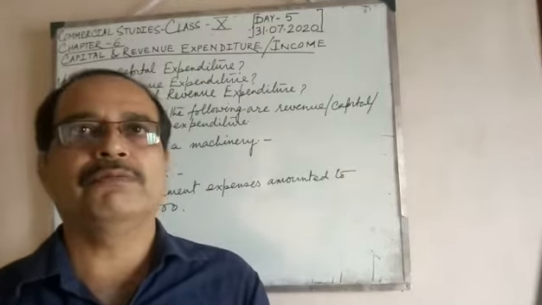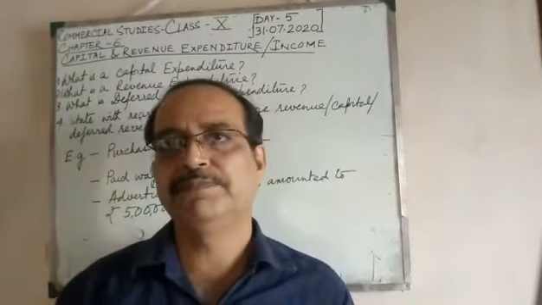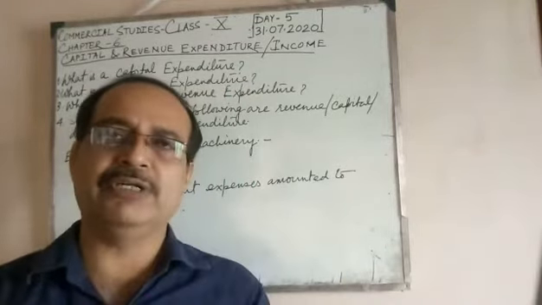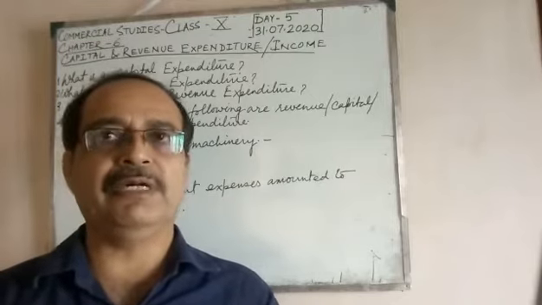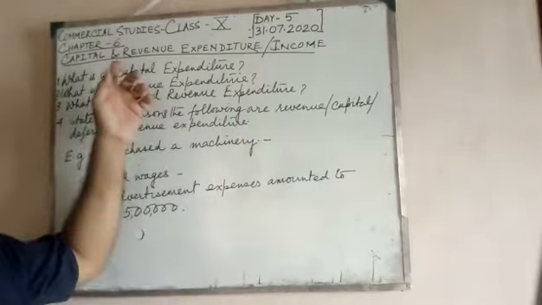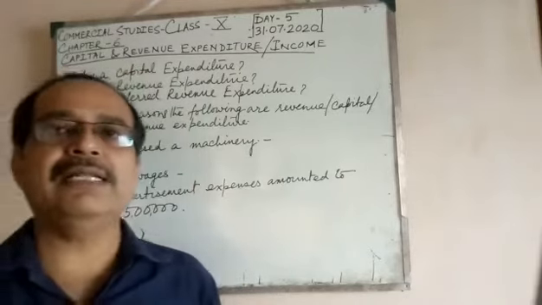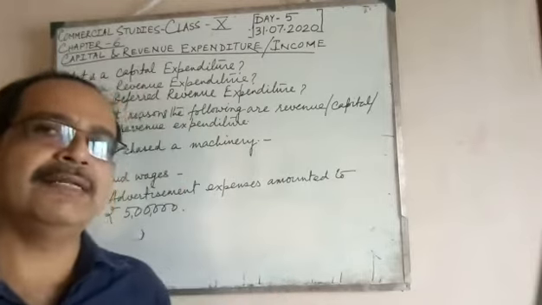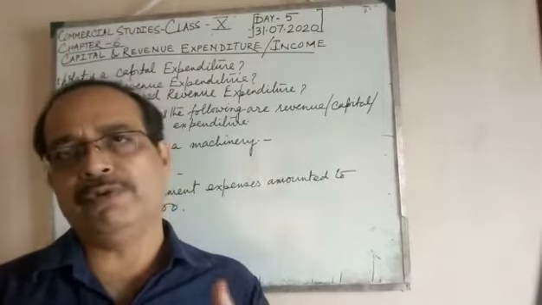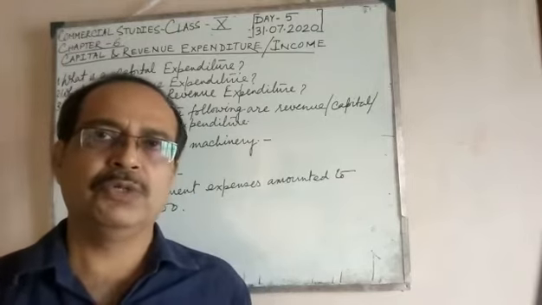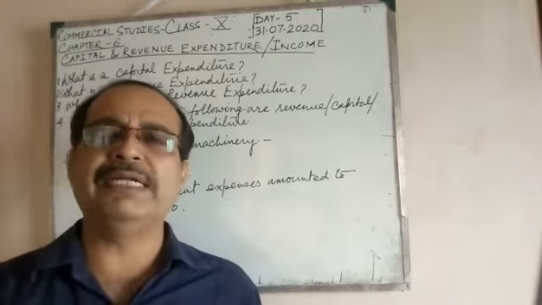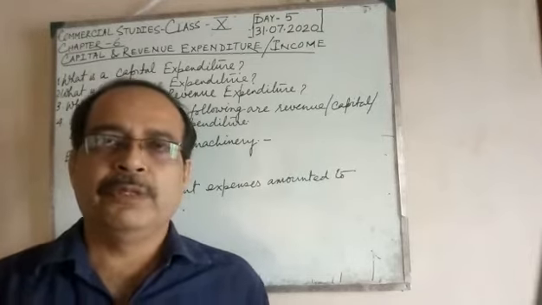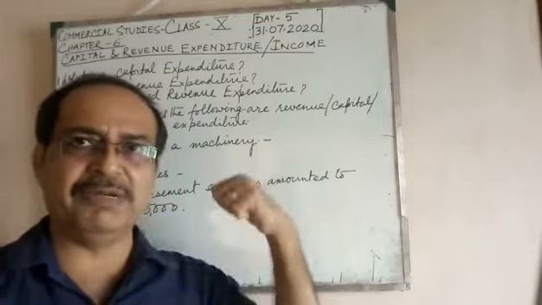Today we will begin our discussion not with a new lesson but a revision of chapter 6, that is capital and revenue expenditure and income. Last week I told you that we will discuss some probable questions which appeared in your ICSE exams, on the basis of this one.